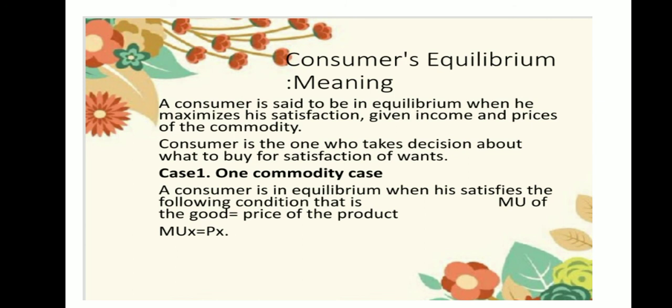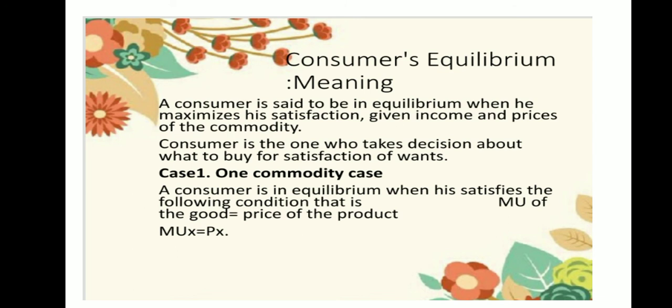In case of one commodity, there is a condition that if it is satisfied, we can say that consumer's equilibrium exists at this particular point.